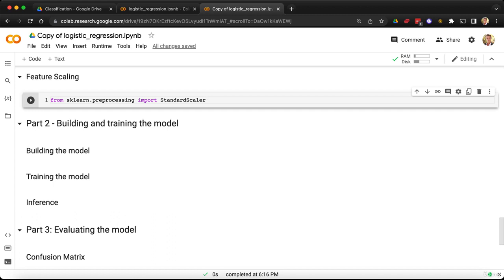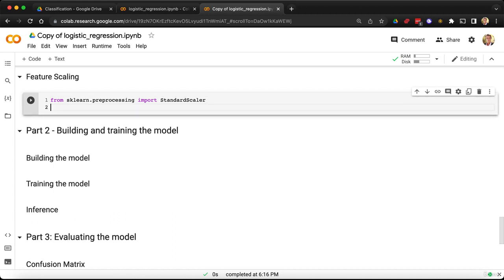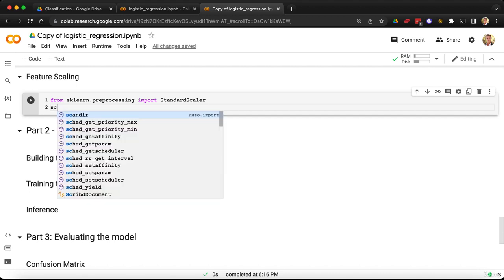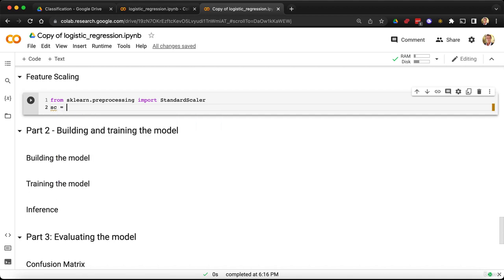Alright, so let's do this. Now that we have our class, we can create an instance of this class, which we're going to call sc, and then you know how to create an instance of a class.